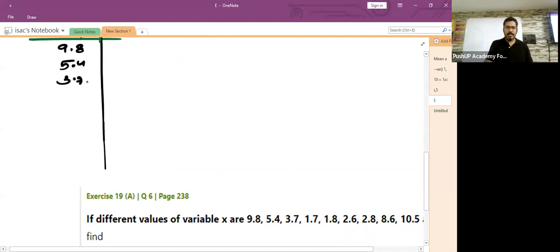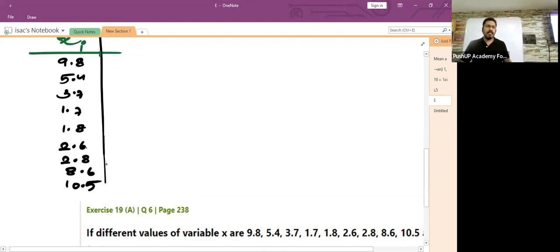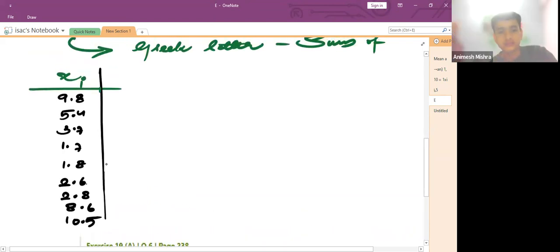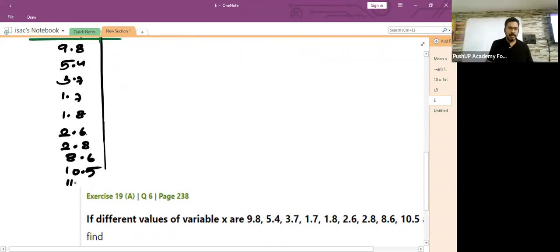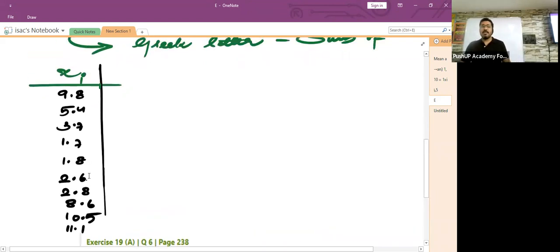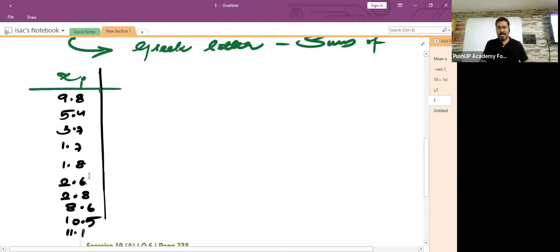Then 3.7, 1.7, 1.8, 2.6, 2.8, 8.6, 10.5. And 11.1 is also there. Let me write it here. 11.1. Wrote it?